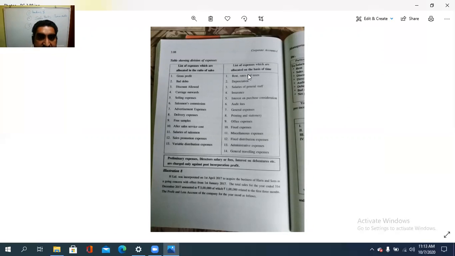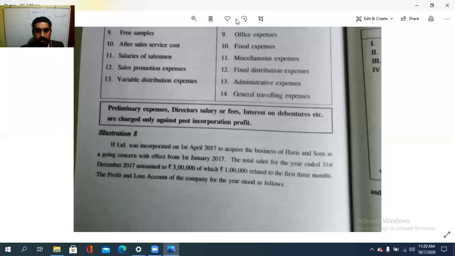Okay, so this is the profit prior to incorporation. See, X Limited was incorporated on 1st April 2017 to acquire the business of Harris and Sons as a going concern with effect from 1st January 2017. So from 1st January, Harris and Sons is there. The new company started on 1st April. So there will be a time gap of how many months? Jan, Feb, and March, 3 months.